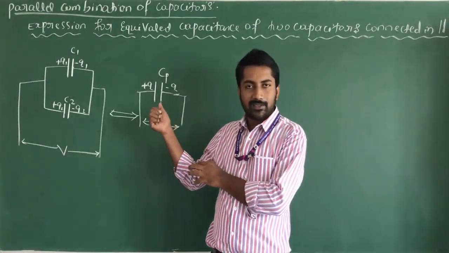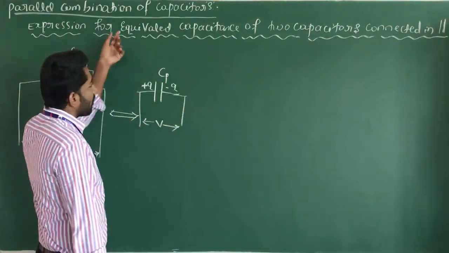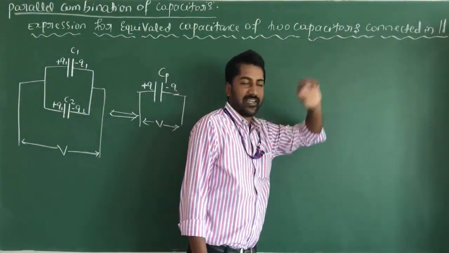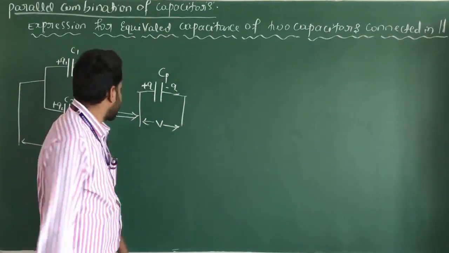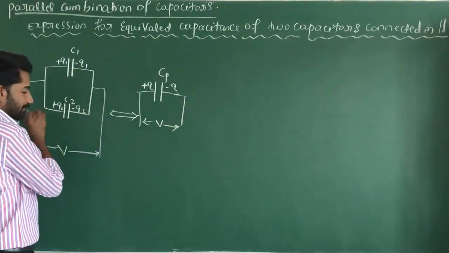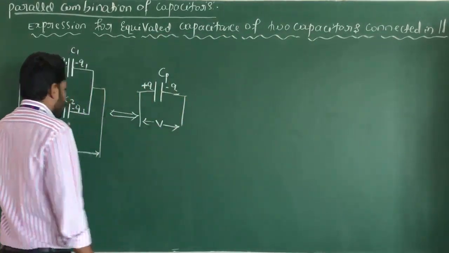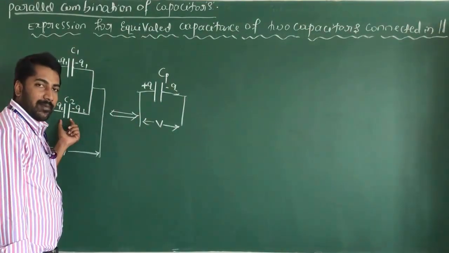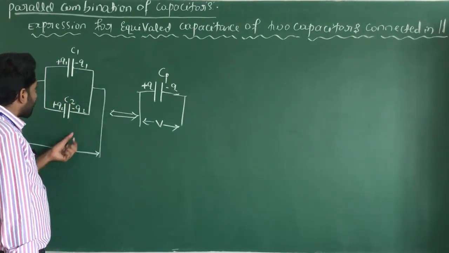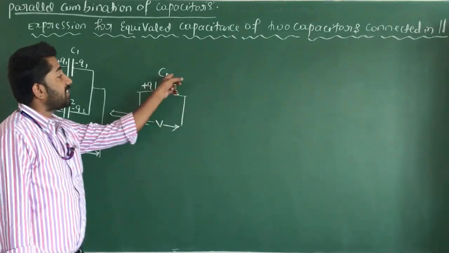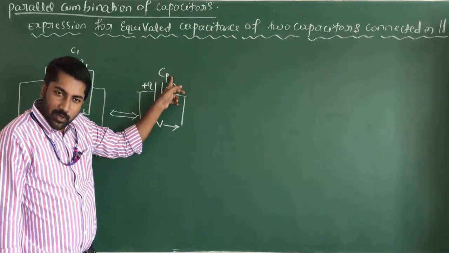In this part, I am going to derive the expression for the equivalent capacitance of two capacitors connected in parallel. This is also called effective capacitance. Here, C1 and C2 are the capacitances of the two capacitors connected in parallel. Here Q is the charge on each capacitor, V is the potential difference across the combination, and Cp is the equivalent capacitance of the combination.